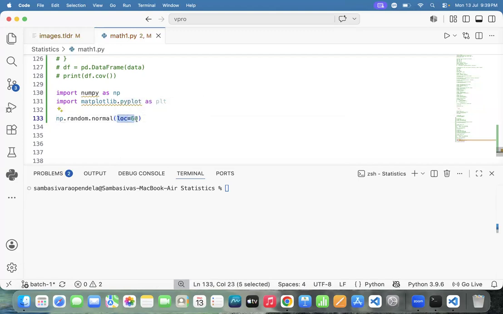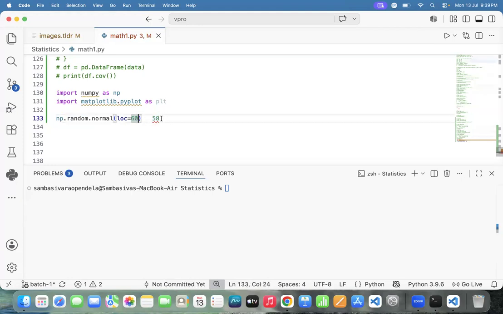LOC equal to 50 now. Yes, sir. L 50. 50 in the sense it will generate the random number or not? Yes, sir. The random number. So around 60, for example, it will generate 58. Is it close to 60? Yes, sir.